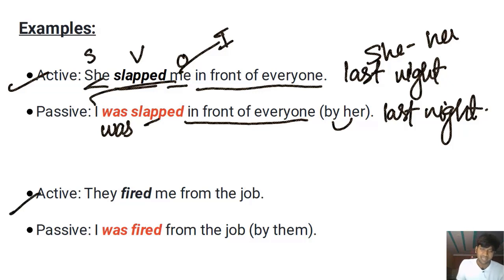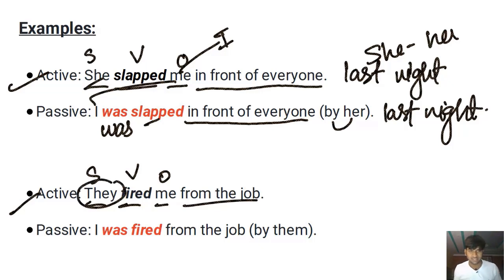Second example, active voice: They fired me from the job. They did something. They fired me from the job. So there is the subject, fired is the verb, me is the object, from the job, again a modifying phrase. So we're talking about what they did. The focus of the sentence is the person or the people who did something in the past. They did something, they fired. Who received this action? Who got fired? It was me.